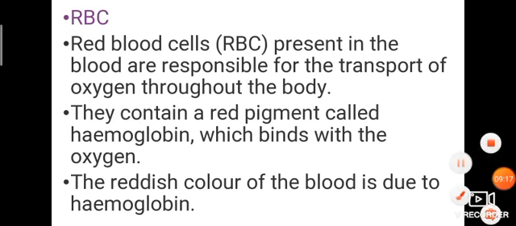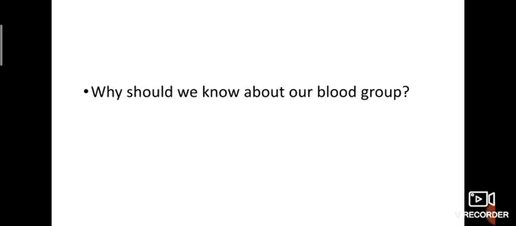Okay, dears. What are our blood groups? Yeah, some of them are A positive, A negative, B positive, O positive, O negative, AB positive, AB negative, like that. So why should we know about our blood group? Yes, the importance of knowing your blood group is to prevent the risk of receiving an incompatible blood type at a time of need, such as during a blood transfusion or during surgery.